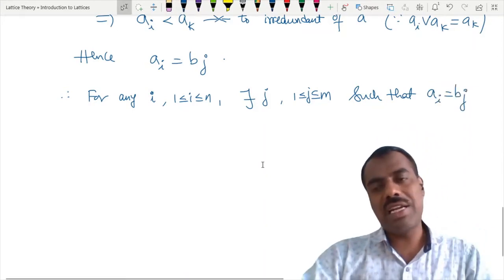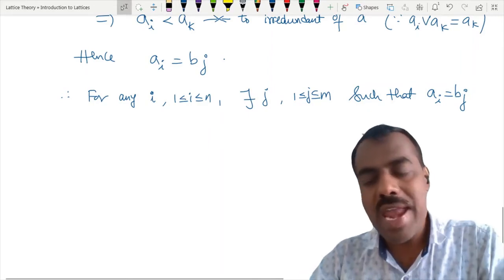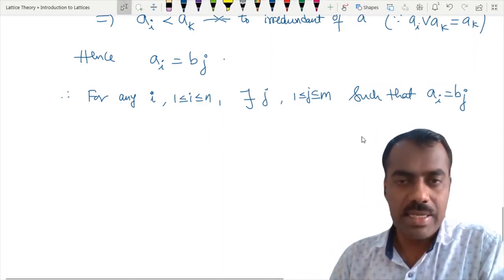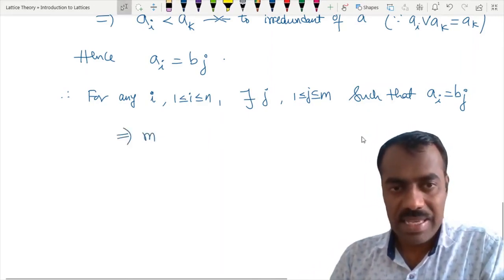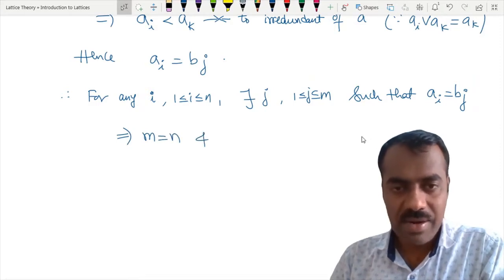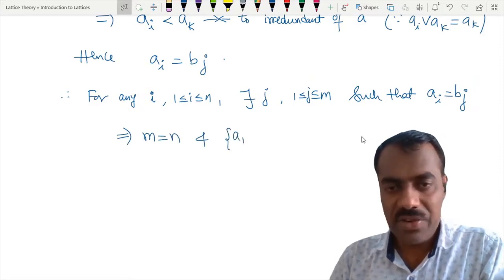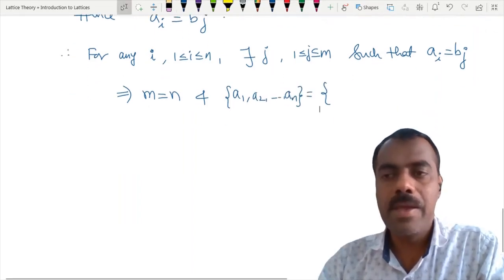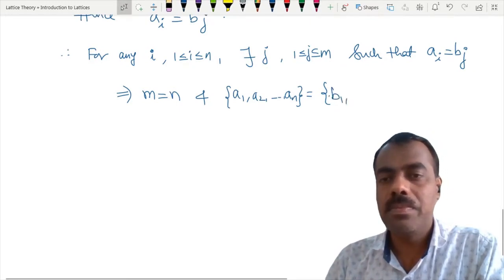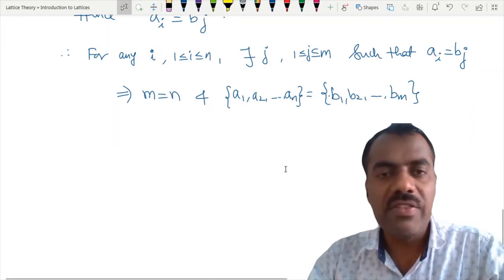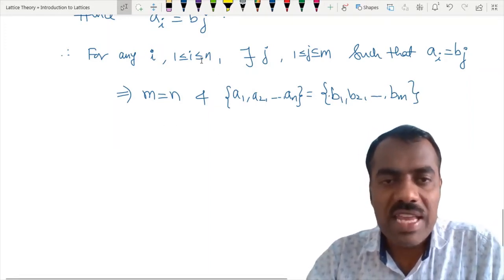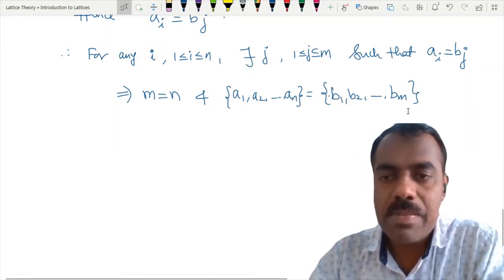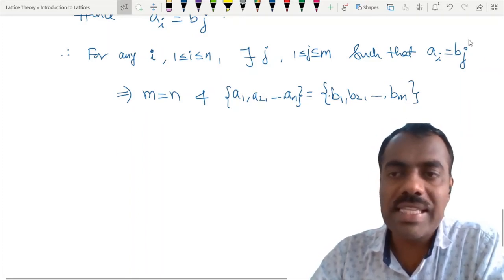From this, what do we conclude? We can see that m is equal to n, right? And this collection A1, A2, up to An is the same as B1, B2, up to Bn. Because if I take A1, I know there is some Bj such that A1 is equal to, say, B3.